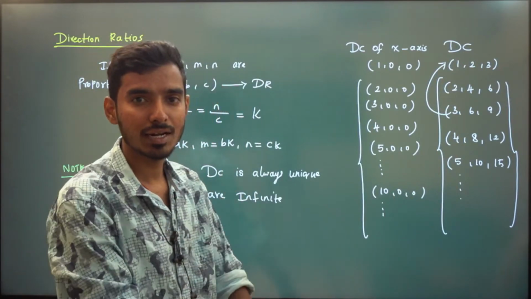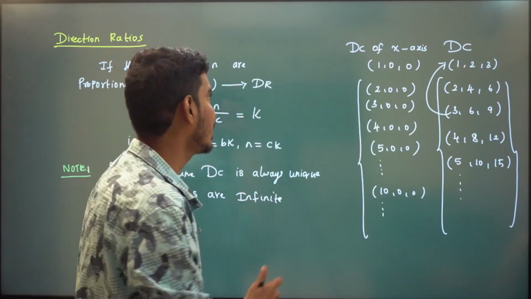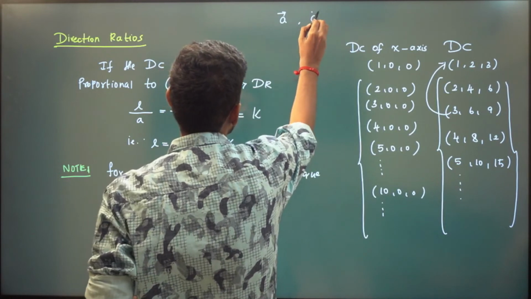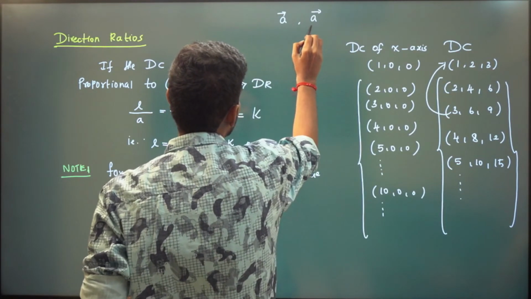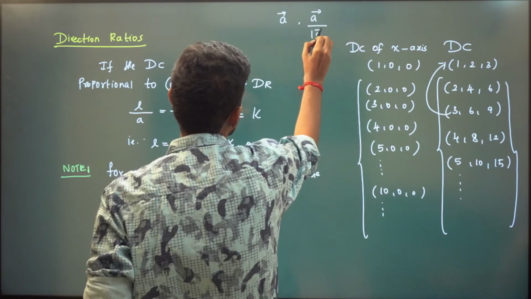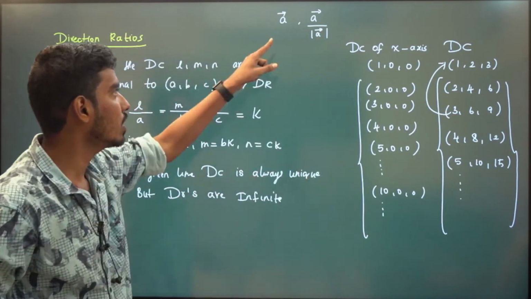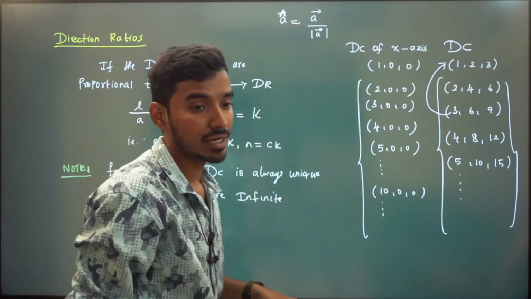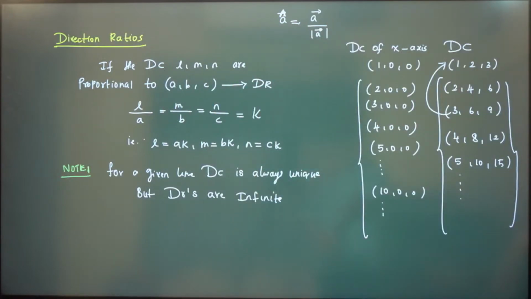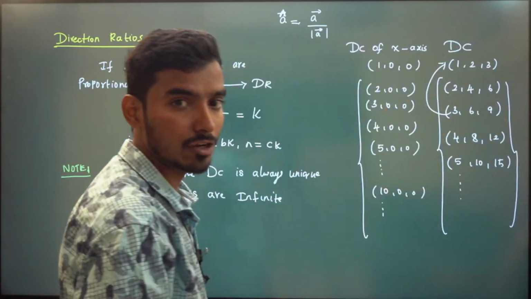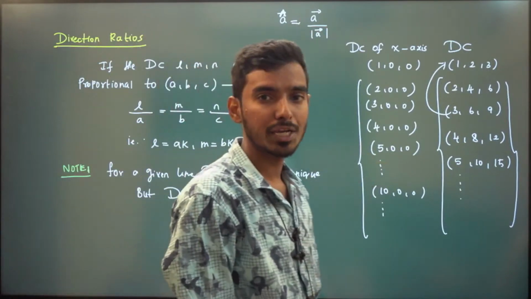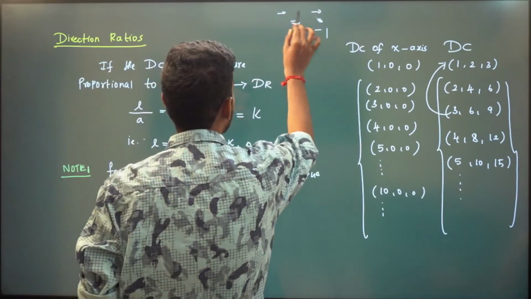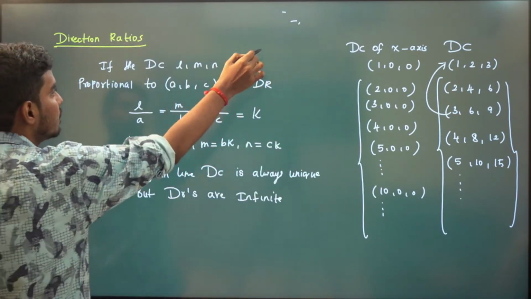How will you make it a unit vector? You know the formula from 11th standard mathematics. If you have a vector a, the unit vector is a vector divided by modulus of a vector. So a cap is equal to a vector by modulus of a vector. Dividing by its magnitude makes it a unit vector. This is a basic formula, and again I am going to make use of the same concept.